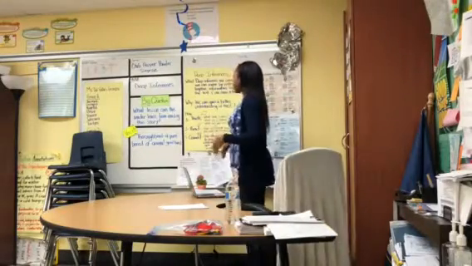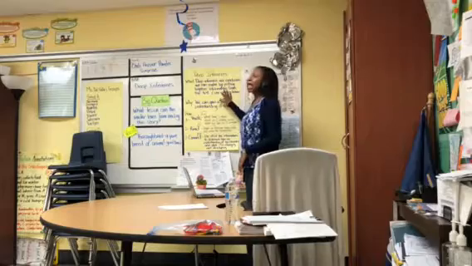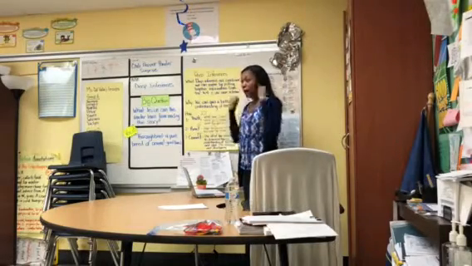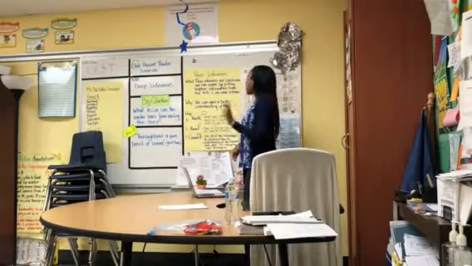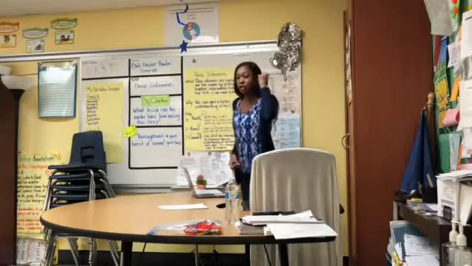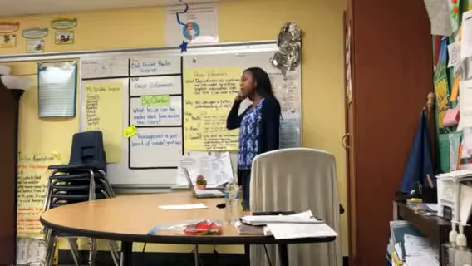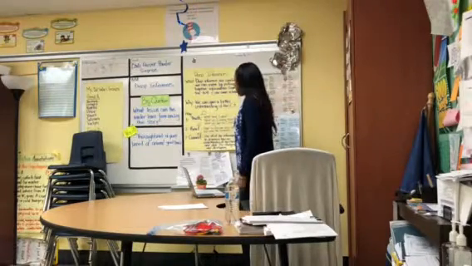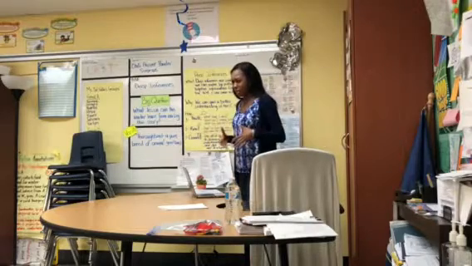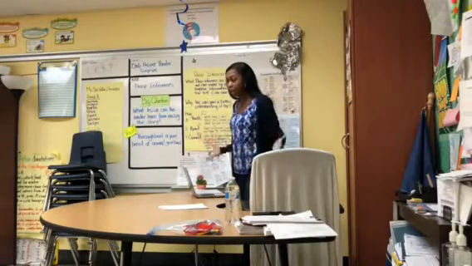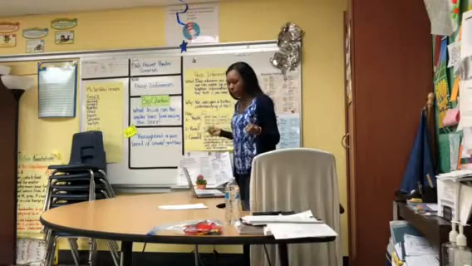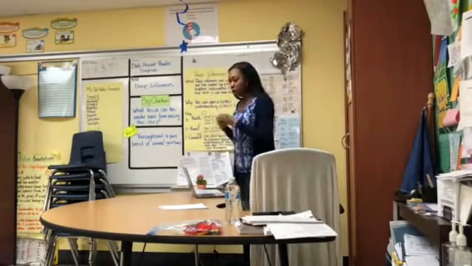All right, scholars, so we know that we're making deep inferences, and deep inferences are when we draw a conclusion. Yes, we get to use information from the text and what we know, our schema, our background knowledge. We do this so that we can get a better understanding of the central idea. We get a better understanding of the whole text when we use the text and what we know, and we put it together to draw conclusions.